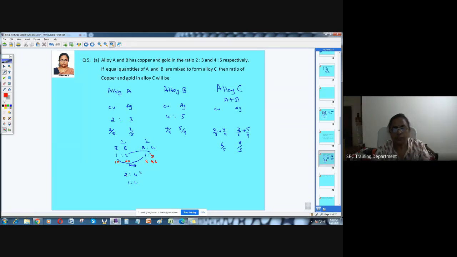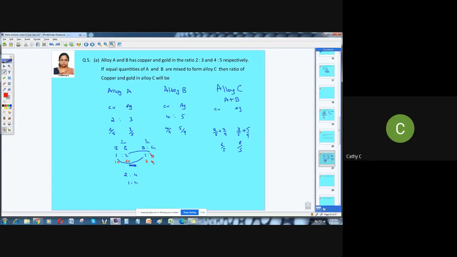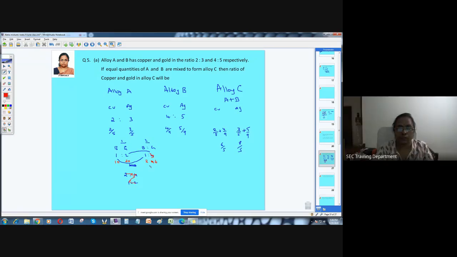So what will be the new ratio as per what you said now? Suppose I take it as 1:3. This is 6. 2:5. So it's going to be 2:5 you said. And now you add this. Yes, ma'am. 10 plus 2 is 12. 20 plus 6 is 26. What is the ratio? Are you getting 2:5?